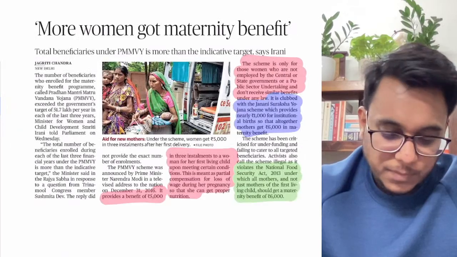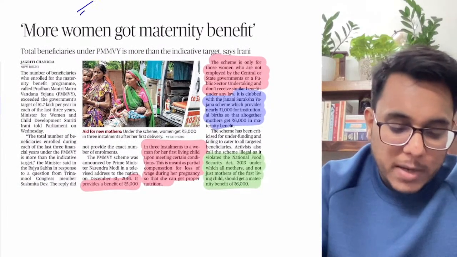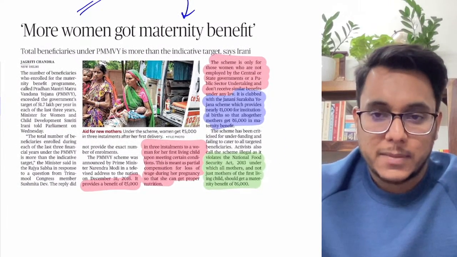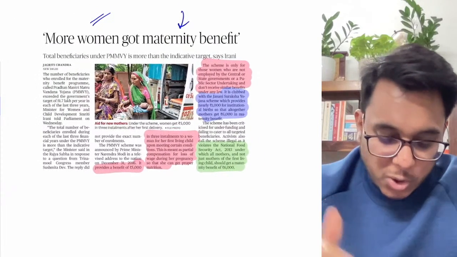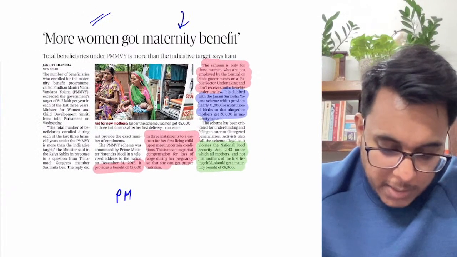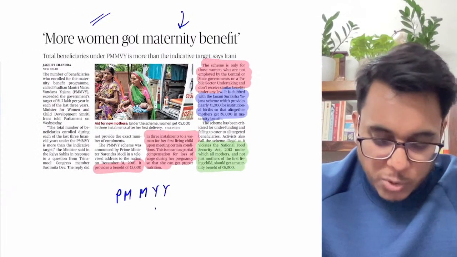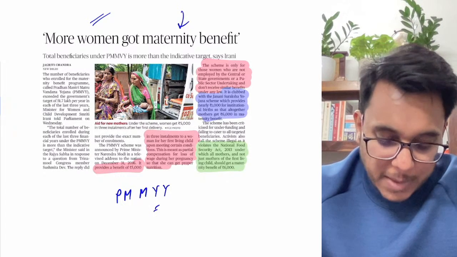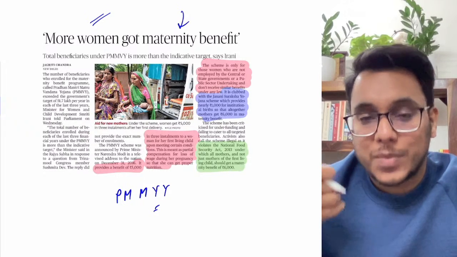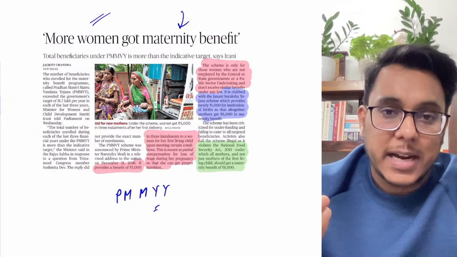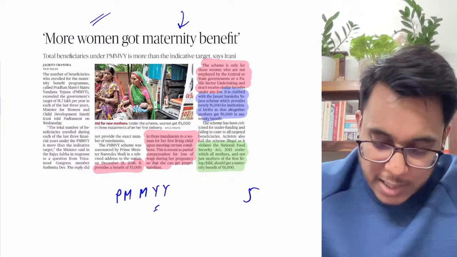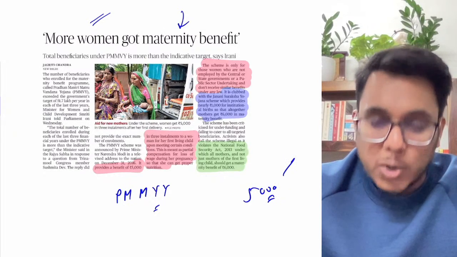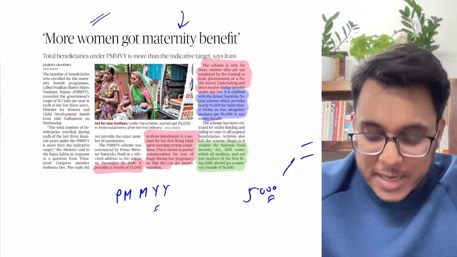Moving to the next. More women got maternity benefit. Guys, this particular article is talking about the Pradhan Mantri Matru Vandana Yojana. It is a kind of cash entitlement scheme where 5,000 rupees are provided to pregnant mothers in 3 installments.